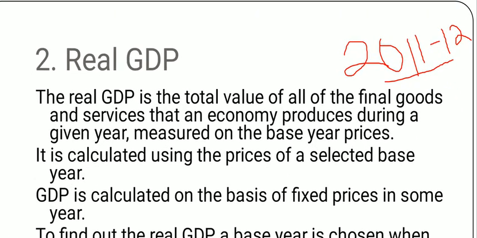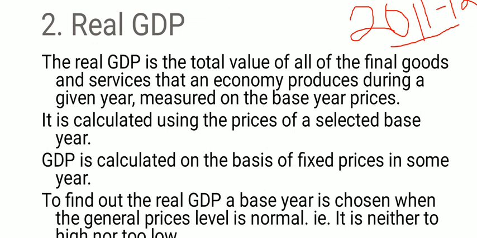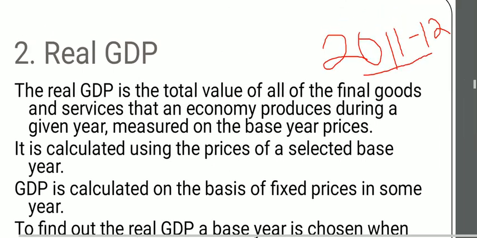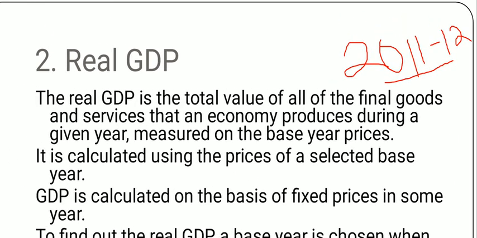Then next slide, this is your real GDP. The real GDP is the total value of all the final goods and services that an economy produced during a given year, measured on the basis of base year prices. Like 2011-12, which the government now considers as the base year, according to which GDP is counted by the government of India.